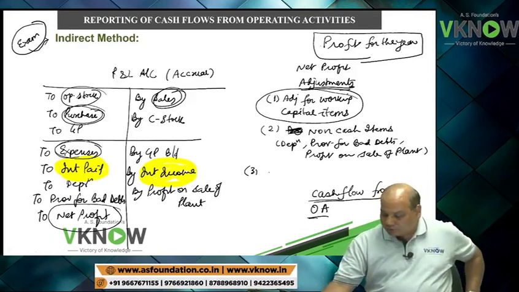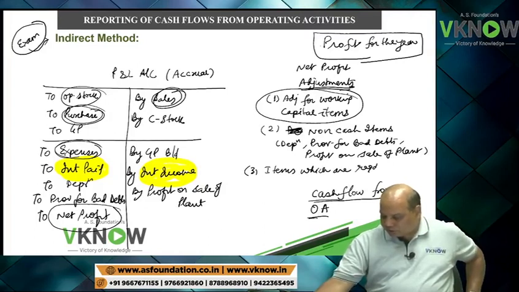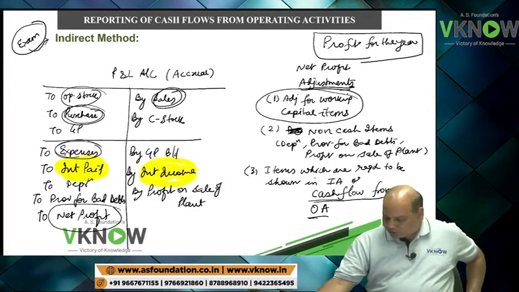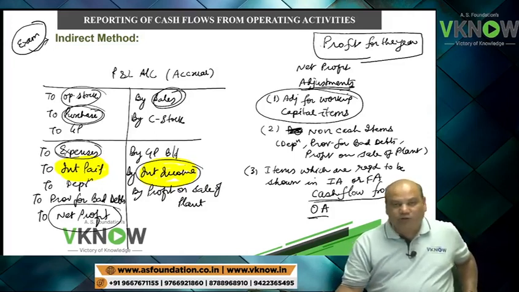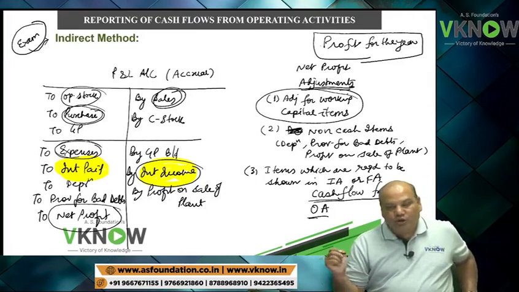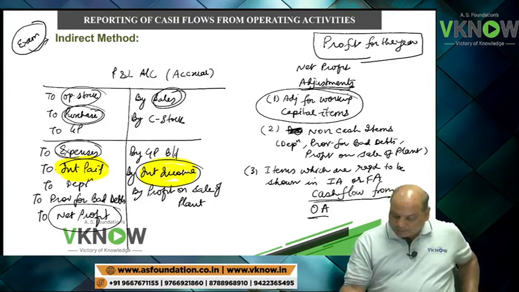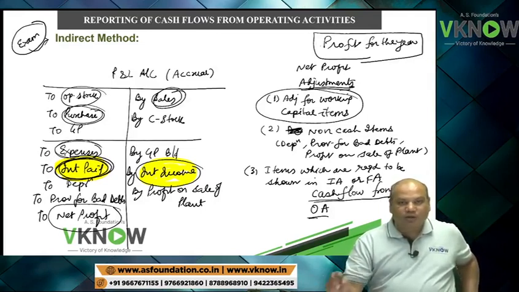So the third item would be items required to be shown in investment activity or financing activity. In our example, interest income will be removed from here and shown in investment activity. Interest paid will be removed from here and shown in financing activity.